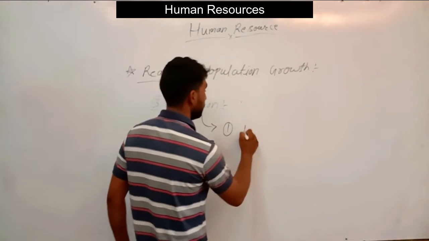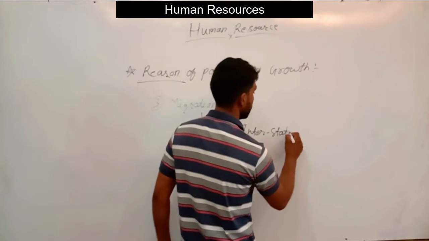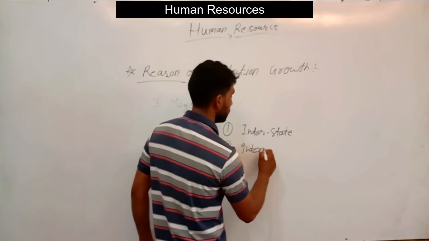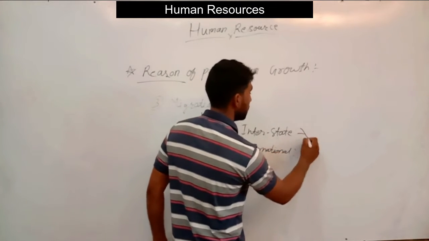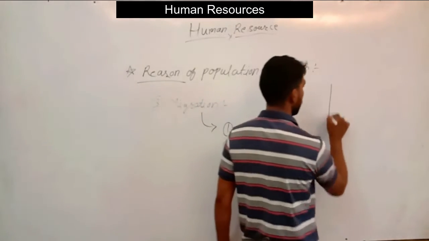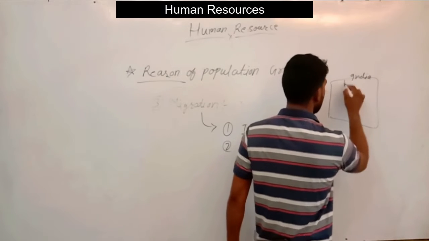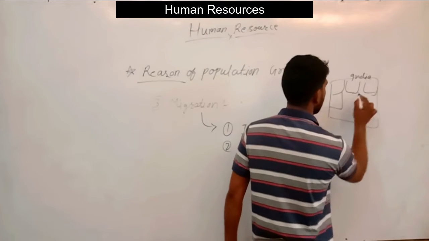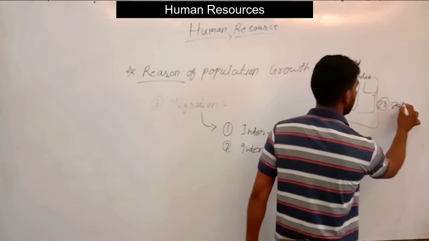The first is interstate, the second is international. Interstate means within India. For example, in India we have different states, a total of 28 states.